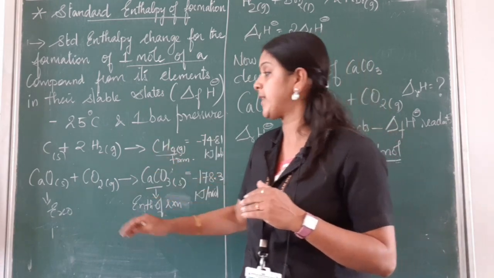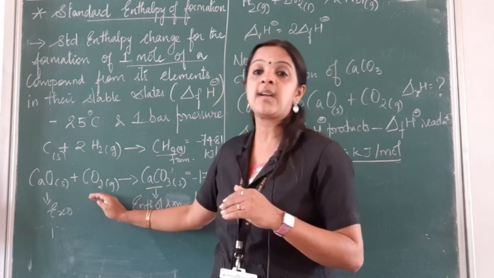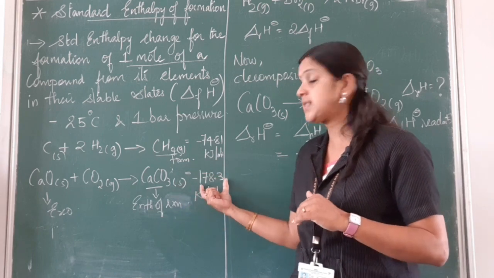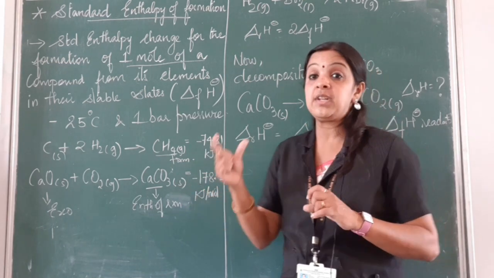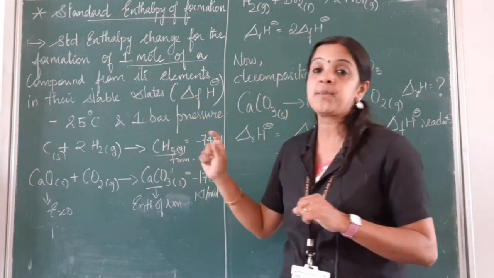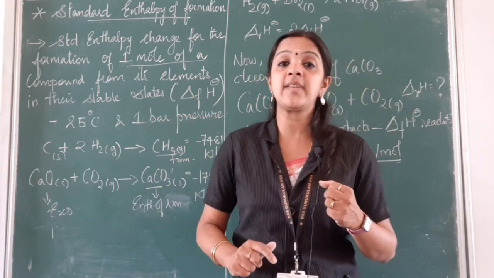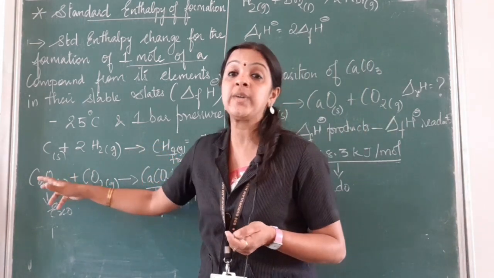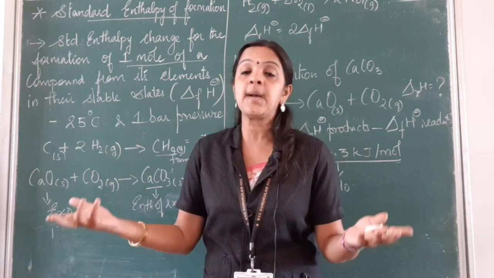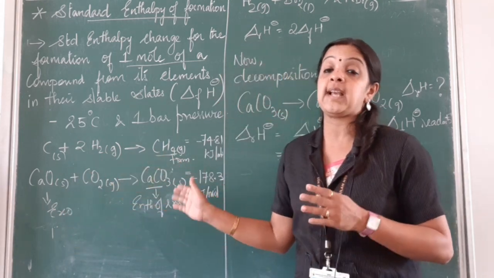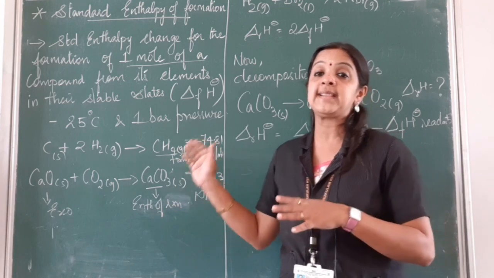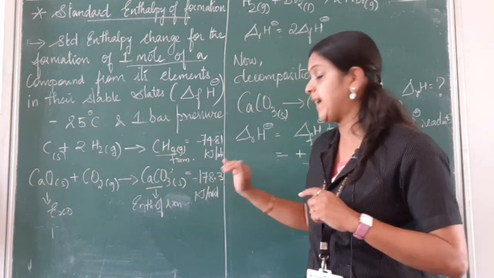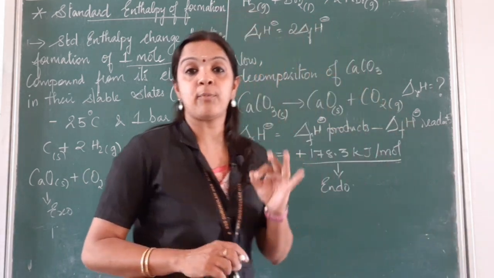Now if you see the next reaction, calcium oxide combines with carbon dioxide to form calcium carbonate. Now I cannot say this minus 178.3 will be the enthalpy of formation of calcium carbonate. Can you guess what could be the reason? Because this calcium carbonate is not formed from its constituent elements, but from different compounds. So this is called the enthalpy of a reaction and not the enthalpy of formation. And this is also an exothermic reaction with a negative value of minus 178.3.